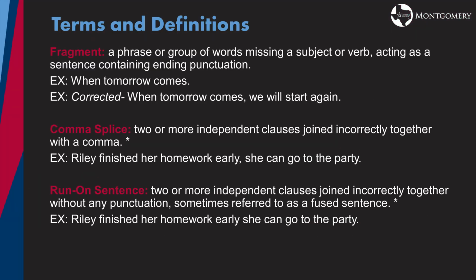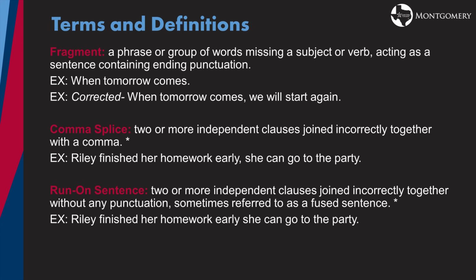Now we're going to look at some sentence faults. A fragment is a phrase or group of words that's most commonly missing a subject or a verb. A lot of times it's acting as a sentence containing ending punctuation. Sometimes a fragment will just be a dependent clause by itself. When tomorrow comes. This is an incomplete sentence because this is a dependent clause. To correct it, we're going to just add the independent clause to complete the thought. When tomorrow comes, we will start again.